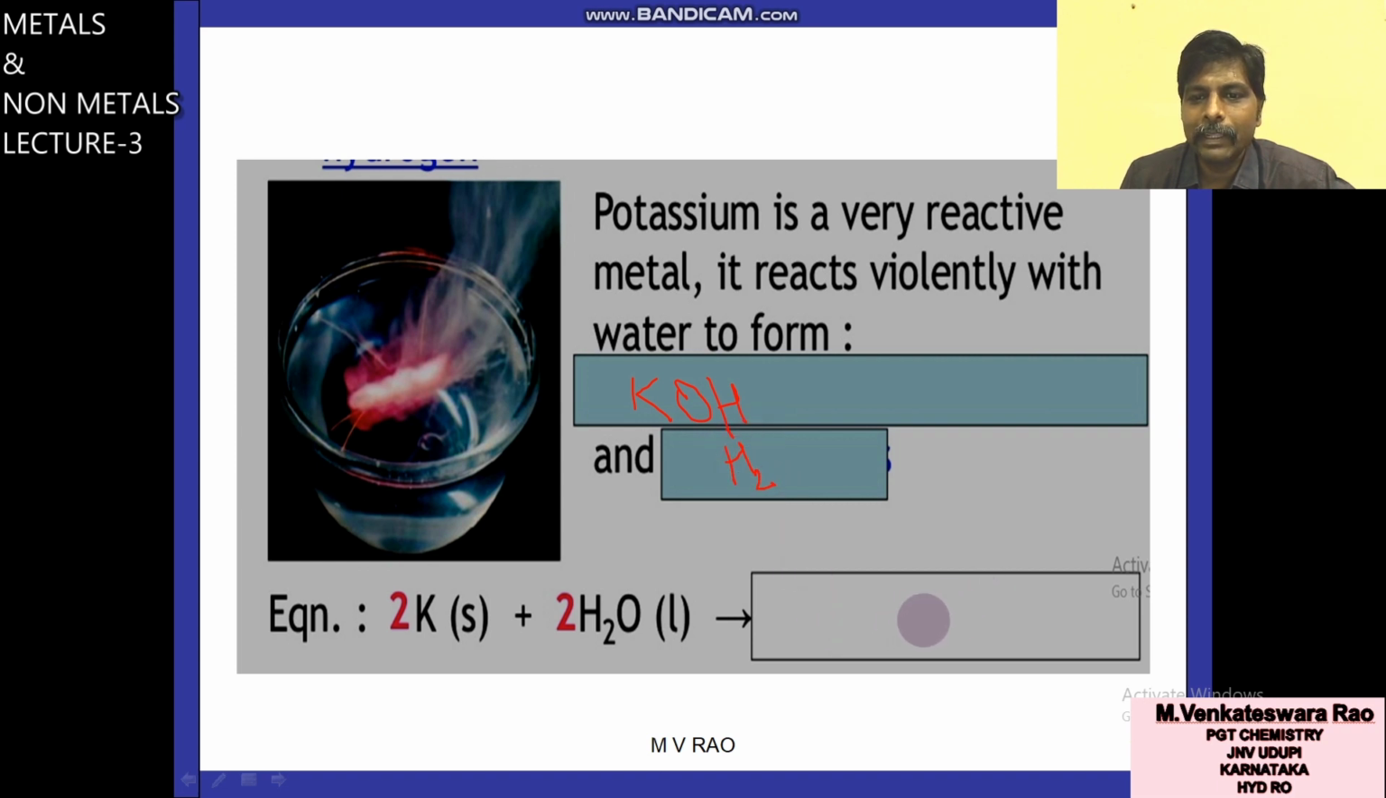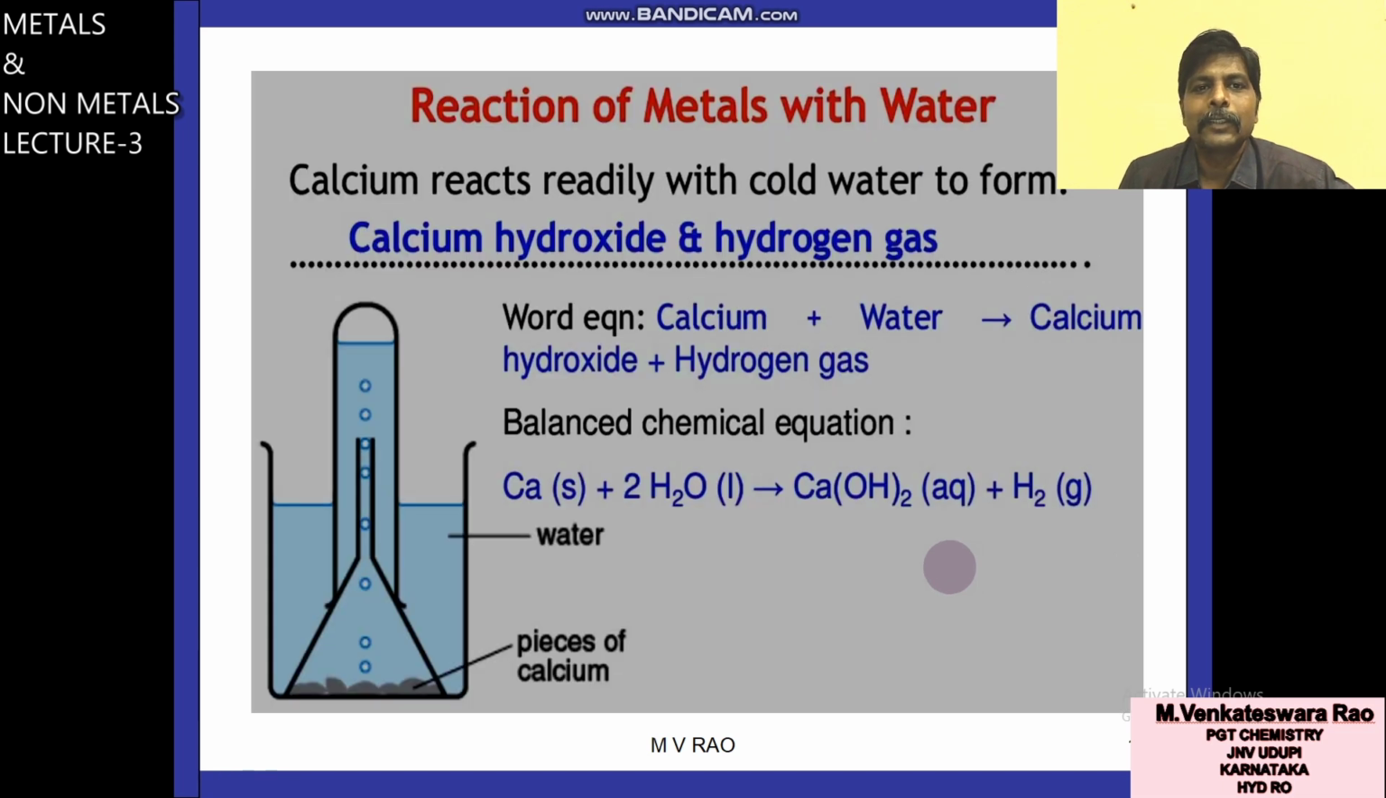So you have to fill this blank also, KOH and hydrogen gas. Next one, reaction of metal with water, calcium. When calcium reacts with cold water to form calcium hydroxide and hydrogen gas, here floating only will take place, no fire, nothing will be there. Equation: when calcium reacts with water it gives calcium hydroxide and hydrogen gas.